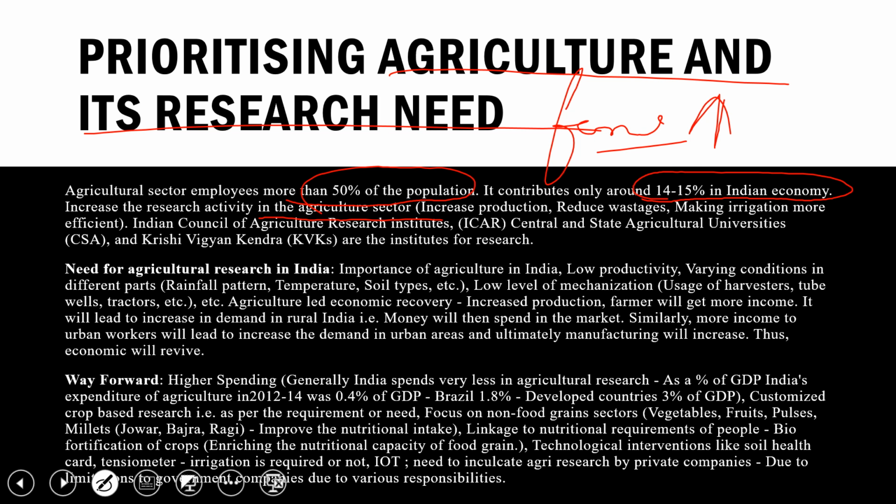It should not be by increasing the input cost. Input cost means giving more high yielding seed varieties and all. Because if the farmer is going to buy HYV seeds, high yielding variety seeds, then the cost of the seed is also high, and whether he is going to get profit or not, he doesn't know. So that's why we have to do research in this sector, and ultimately the input cost should be less and output should be high.